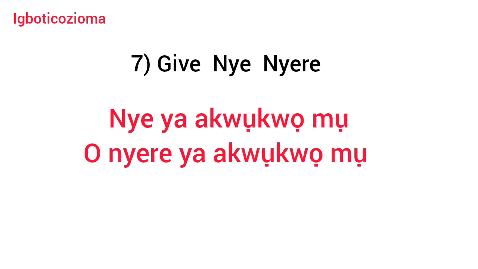Number 7 is give. And that is nye. Nye. Past tense, gave, is nyere. So in a sentence we have it as nye ya akwụkwọ m, give her my book. Ọ nyere ya akwụkwọ m, she gave her my book.